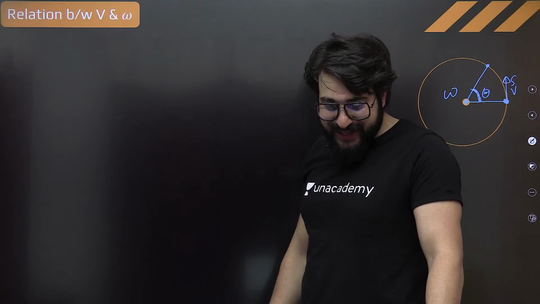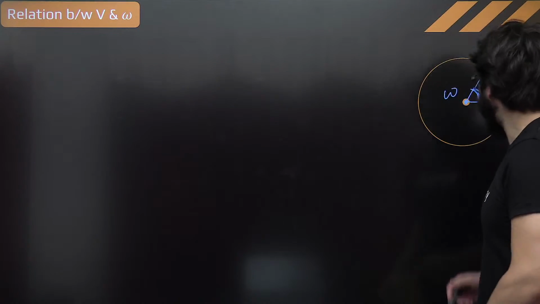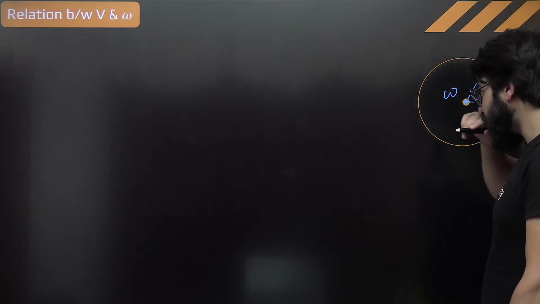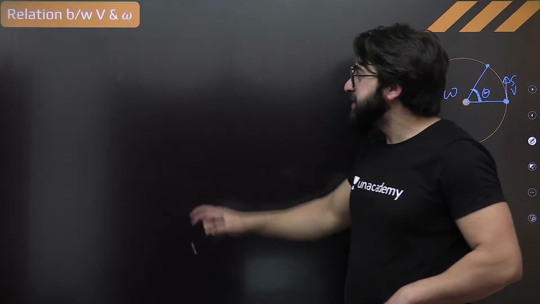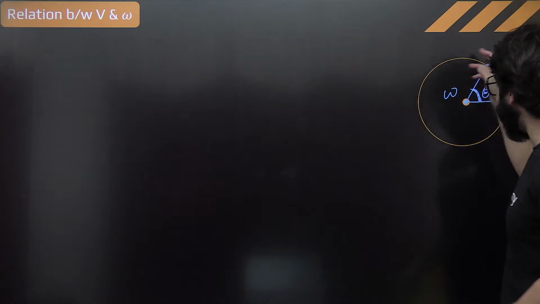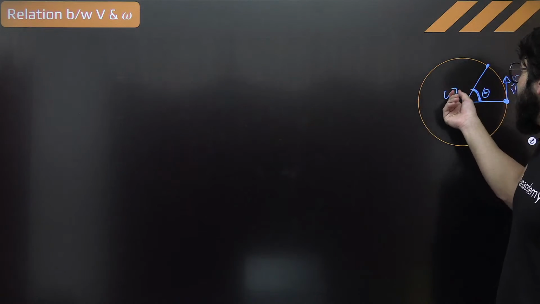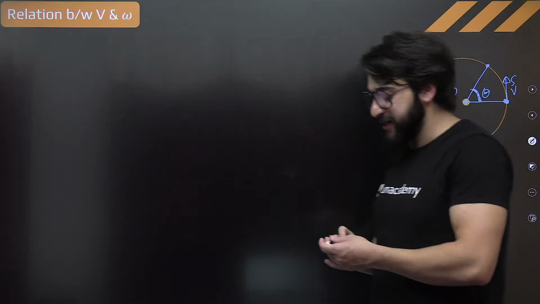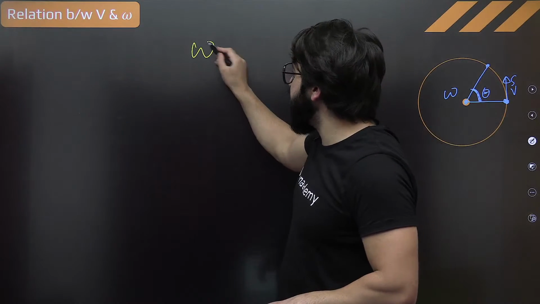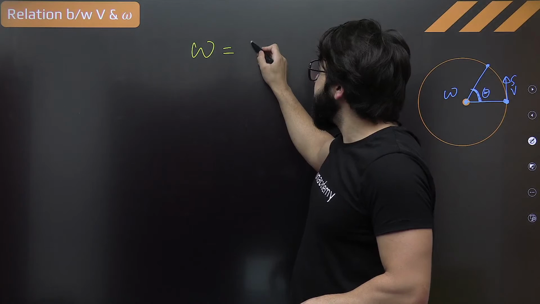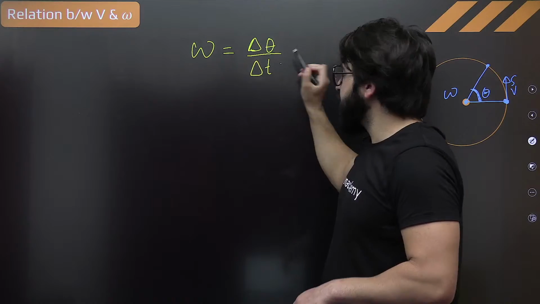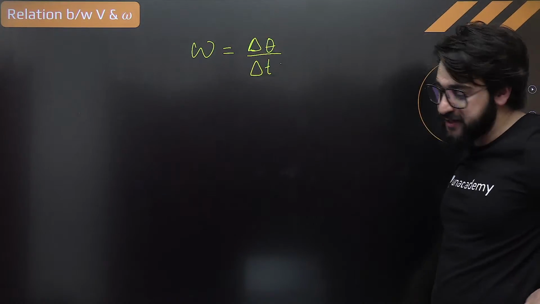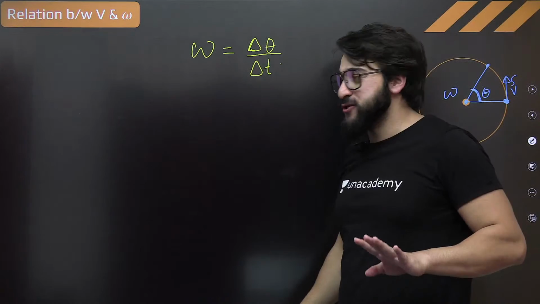Praveen is saying v is equal to t omega. No. Now see, how can we exactly find the relation between this and this? You might have studied just 5 minutes back. When a particle is moving in a circular motion, it has both linear velocity as well as angular velocity. If I ask you in simple terms, what is this omega? You will say, sir, that is nothing but delta theta by delta t. Is this correct? 100%, from this point to this point, average angular velocity.